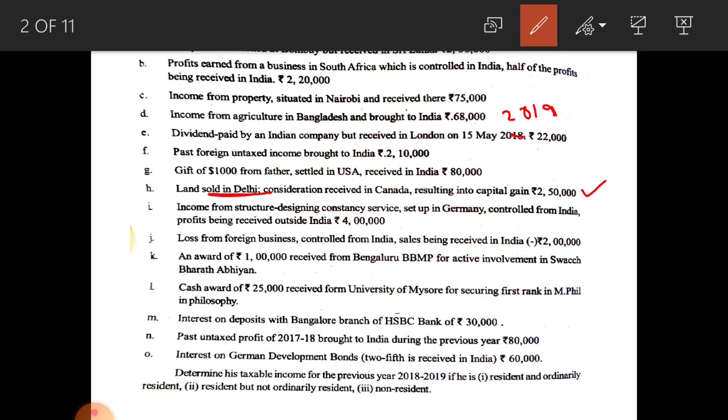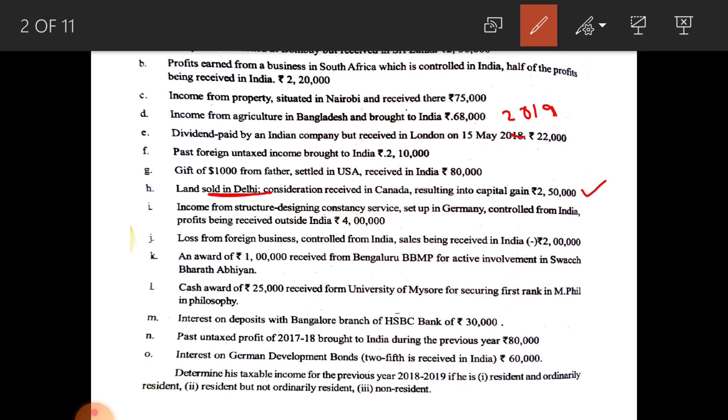Next, see, loss from foreign business controlled from India, sales being received in India. Loss from foreign business, rupees 2 lakhs, is deductible from the income of all three categories of people, because here sales being received in India. So, this amount is deductible from the profit earned by ordinary resident, not ordinarily resident, as well as non-resident.